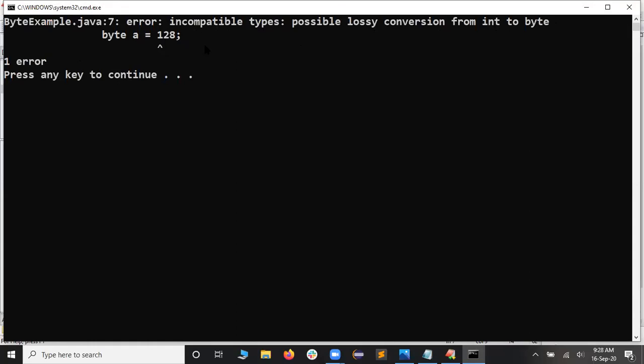So when you go out of 127, the type cannot hold this one; byte cannot hold more than this. So you are going to get it as possible lossy conversion. If you try to do this one, you are going to get the lossy conversion. That is what the scolding is trying to tell us.